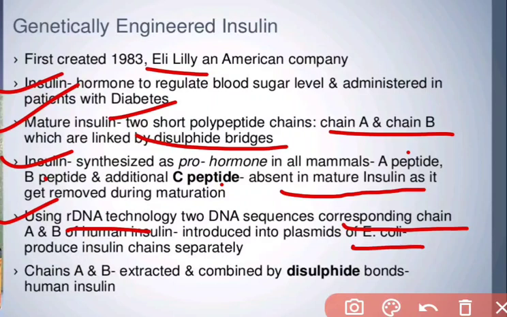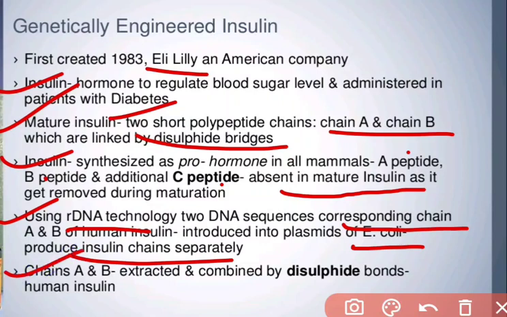E. coli produce insulin chains separately. So now whenever we are introducing this gene, we can say the two DNA sequences corresponding to chain A and B are introduced into the plasmid of the E. coli. Plasmid is working as a vector here, and these A and B chains are produced separately, and then chain A and B are extracted and combined by disulfide bonds to make human insulin.